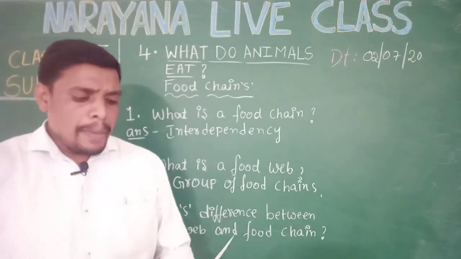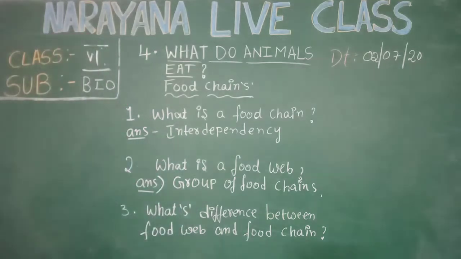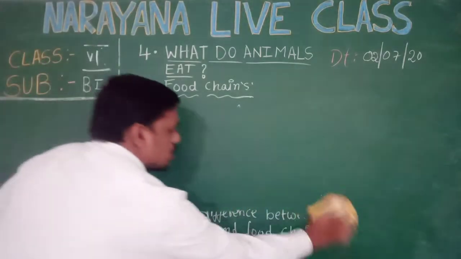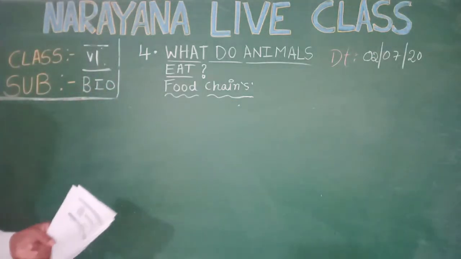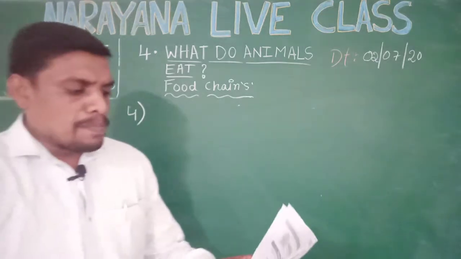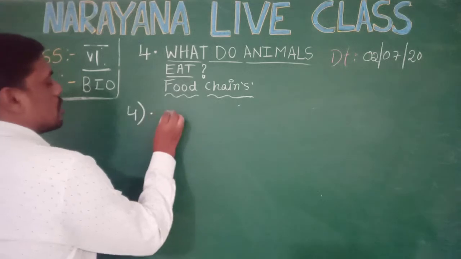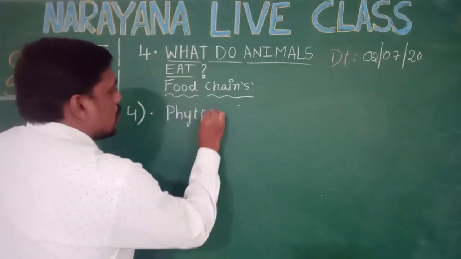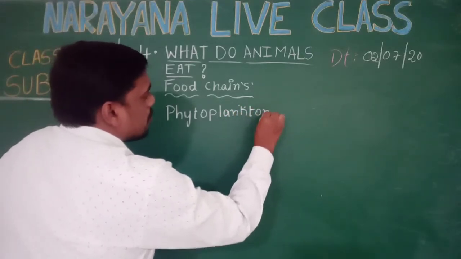Next, make your own food chain and display it in your classroom. For that, I would like to display it on your board first. After that, you display it in your classroom. If you want to know your own food chain, here it was mentioned as your own food chain. I would like to draw my own food chain. So I am taking phytoplanktons. Phytoplanktons are living in the water.